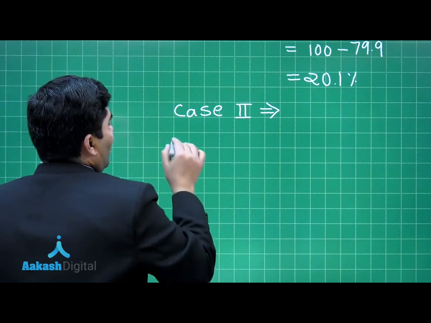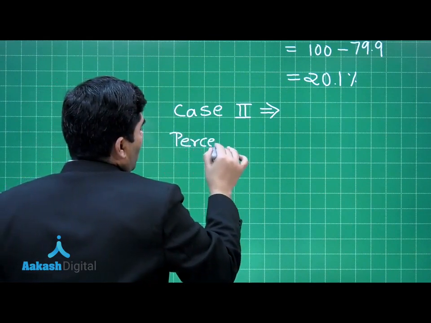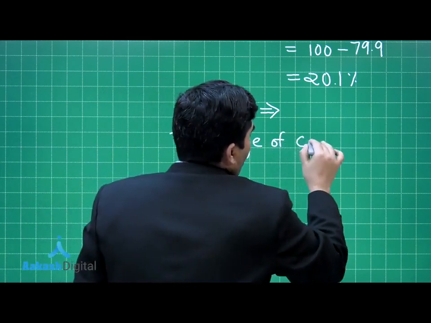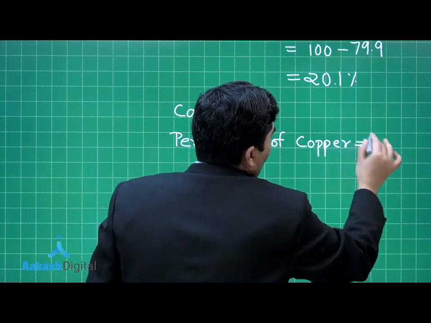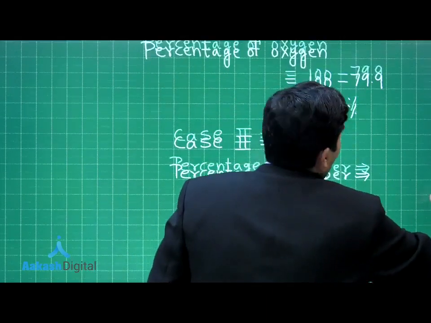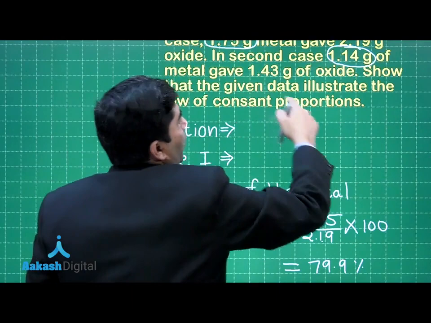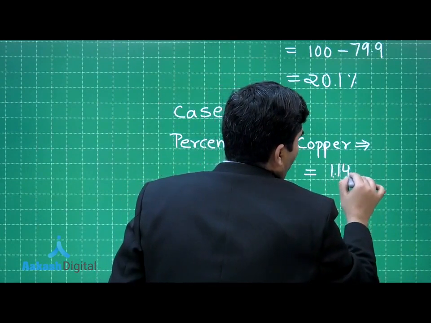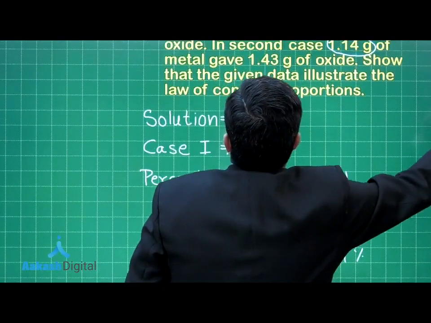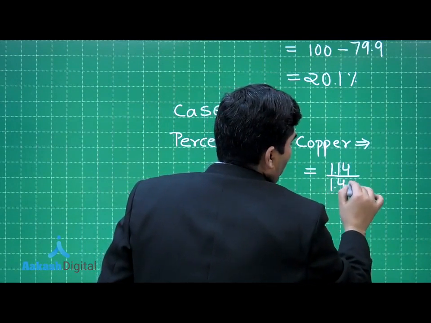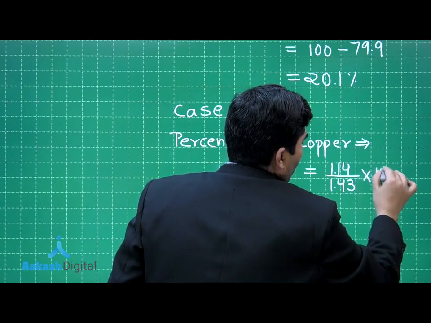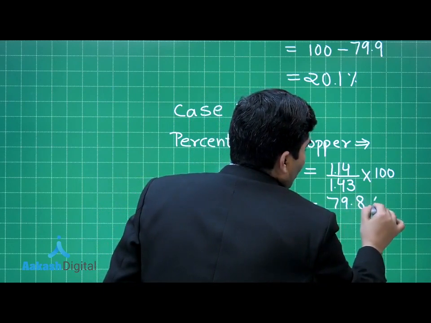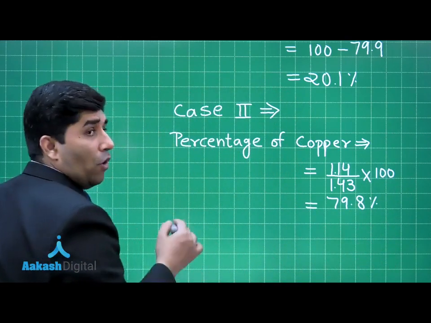Therefore, the percentage of copper, or metal you can say, is equal to 1.14 divided by 1.43 into 100, and that comes out to be 79.8% approximately.